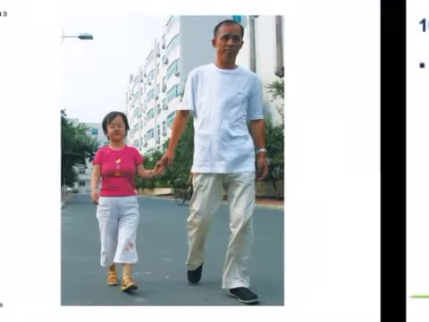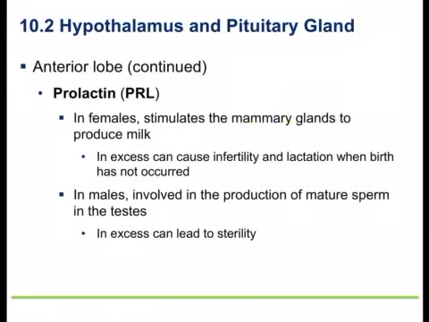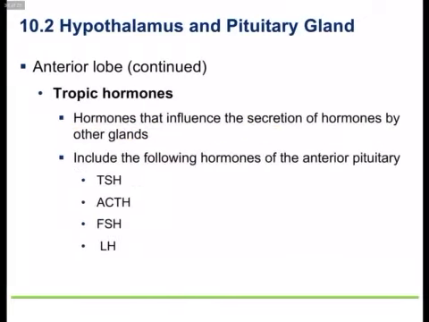Okay, just some pictures here. Another hormone that's secreted is prolactin. It stimulates the mammary glands to produce milk. It needs to be at certain levels, so you can have issues if you have abnormal levels of it, even in males. But primarily it's there to stimulate the mammary glands to produce milk during pregnancy. It's normally inhibited all the time unless you're pregnant.